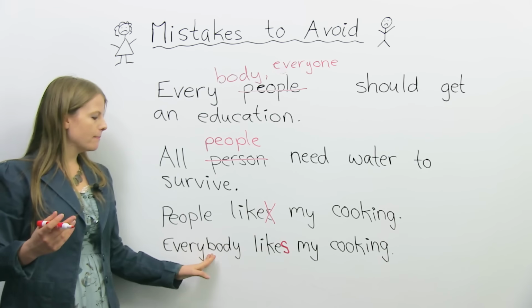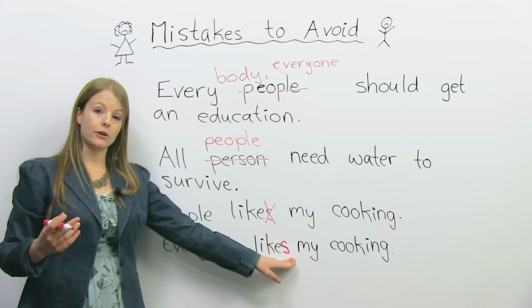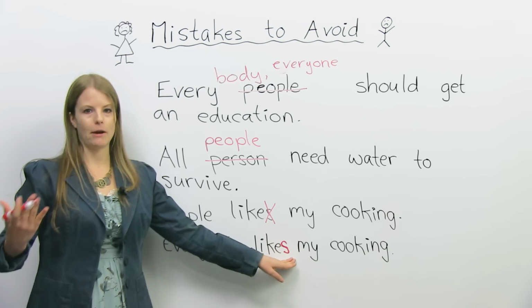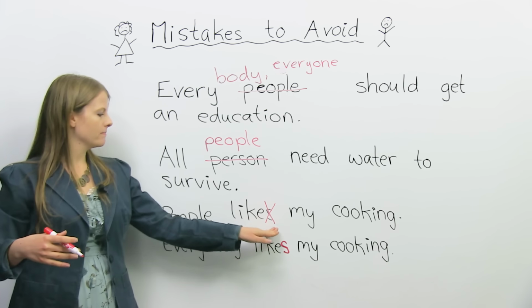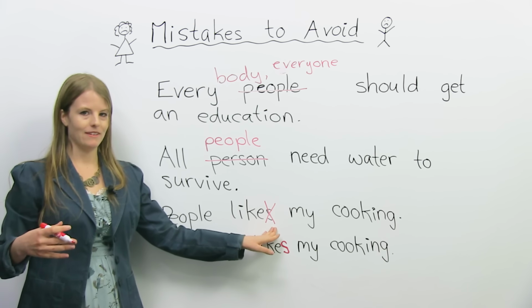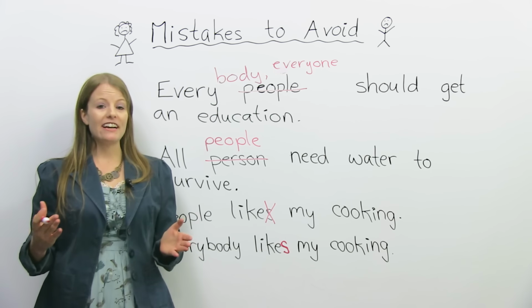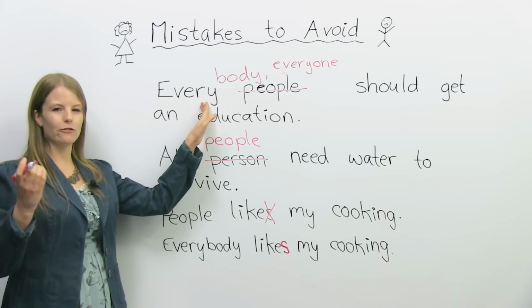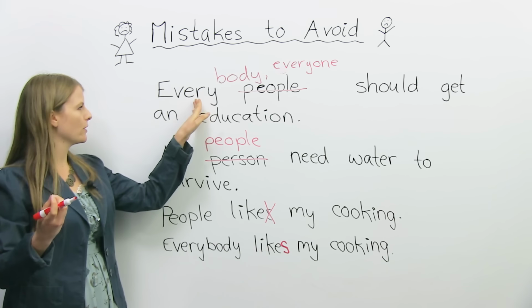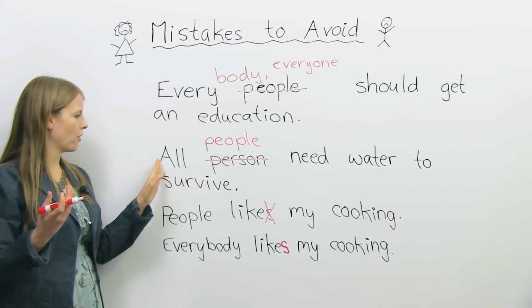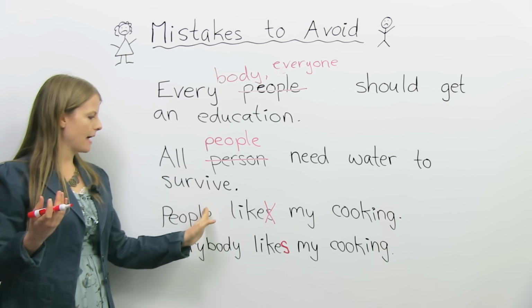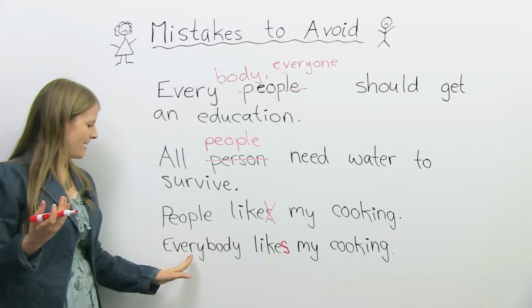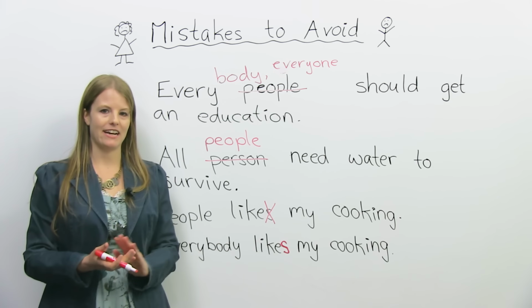Okay, so everybody, you always need an S on the verb if you're talking like in the present, whereas for people, there is no S. So be very, very careful with these different mistakes. Again, it's really important to think about which words every goes with, which ones all go with, that people never has an S, and that everybody does have an S.